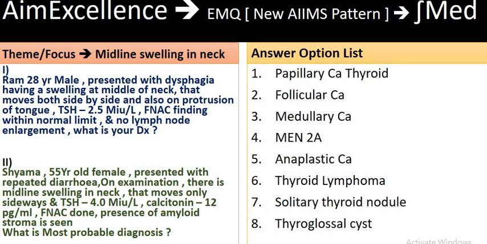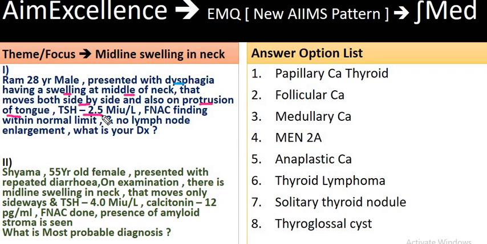So in the first question, what you are getting is a very important finding, that is you are saying presented with dysphagia, which can be the clinical symptom of this condition, where there is a swelling in the middle of the neck. So it can pressurize the esophagus out there, and that moves both side by side and also on protrusion of the tongue, that is the clincher, and TSH level is 2.5 milli international unit.